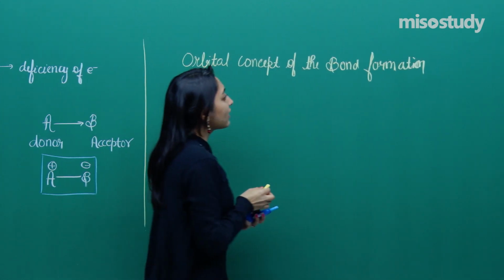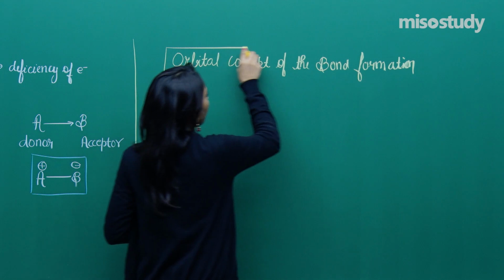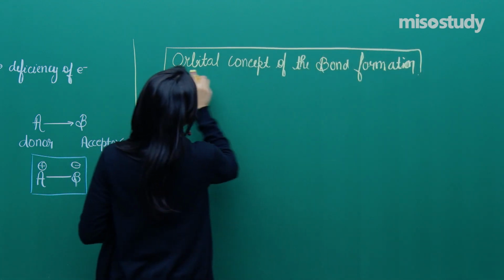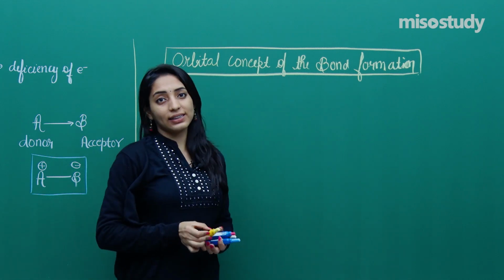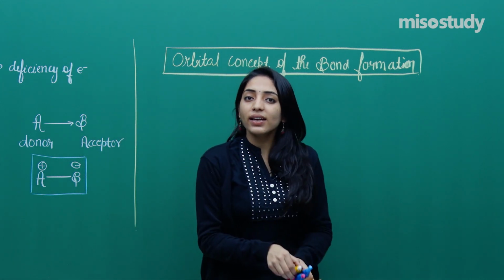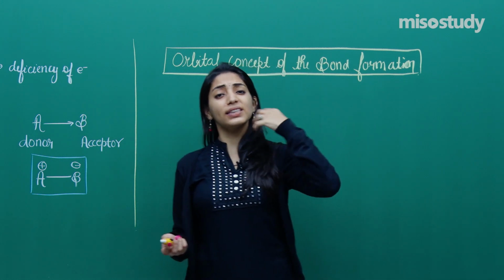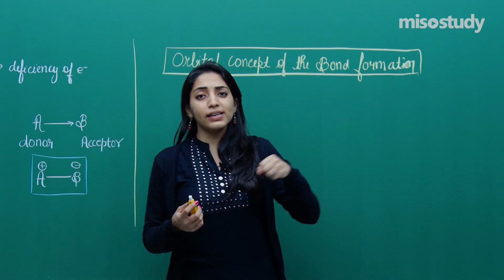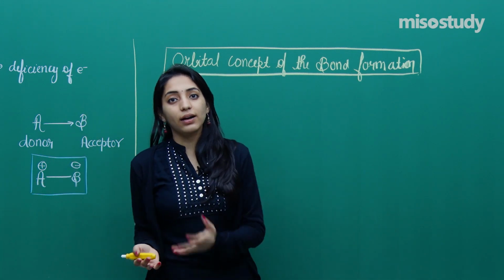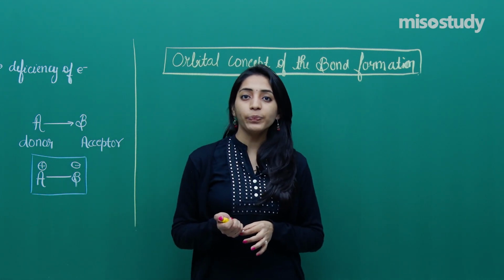These theories that we will be discussing today, we will also be discussing the valence bond theory, and before that I will tell you what is the orbital concept of bond formation. These theories are nothing but an add-on to the Lewis dot structure. The Lewis theory was very basic. Now these are add-ons, so they will take help from Lewis, but lots of stuff will be extra to be studied in these particular theories, okay?